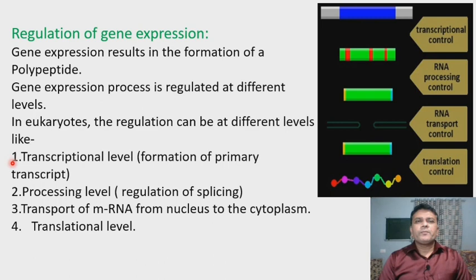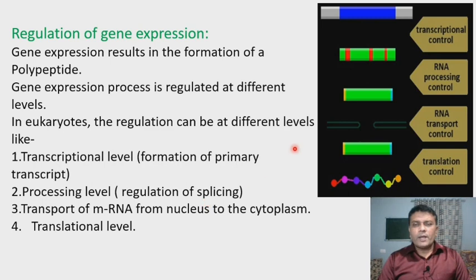The first one is the transcriptional level, or formation of the primary transcript, that is the primitive RNA. The second one is the processing level, in which there is regulation of splicing. The third one is transport of messenger RNA from the nucleus to the cytoplasm of the cell. And the fourth level at which gene expression can be controlled is the translational level.